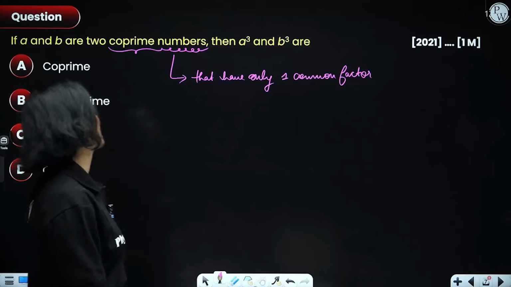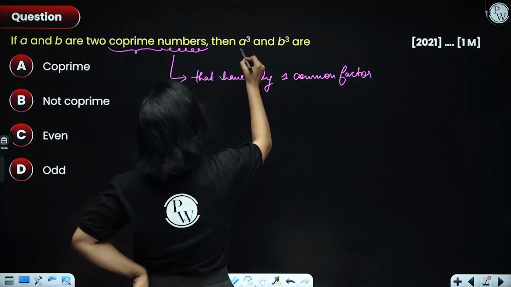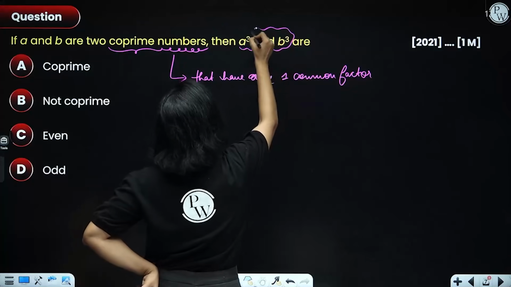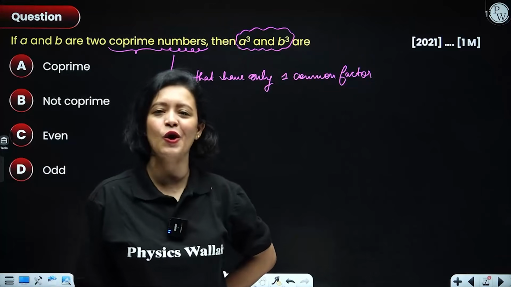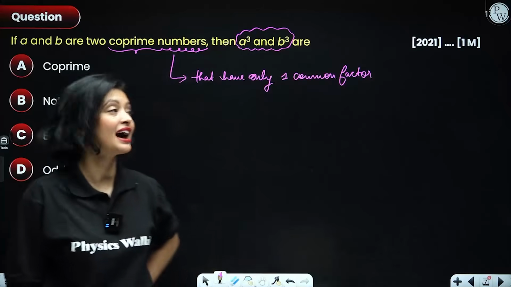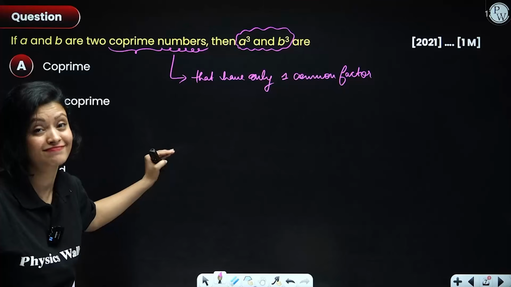Got it? Okay. Now, A and B are two co-prime numbers. They are asking about A cube and B cube. So, what do you think, everyone? I want the answer in the comment box. Do give it. Again, it's a question from board exam and directly based on factors, right?